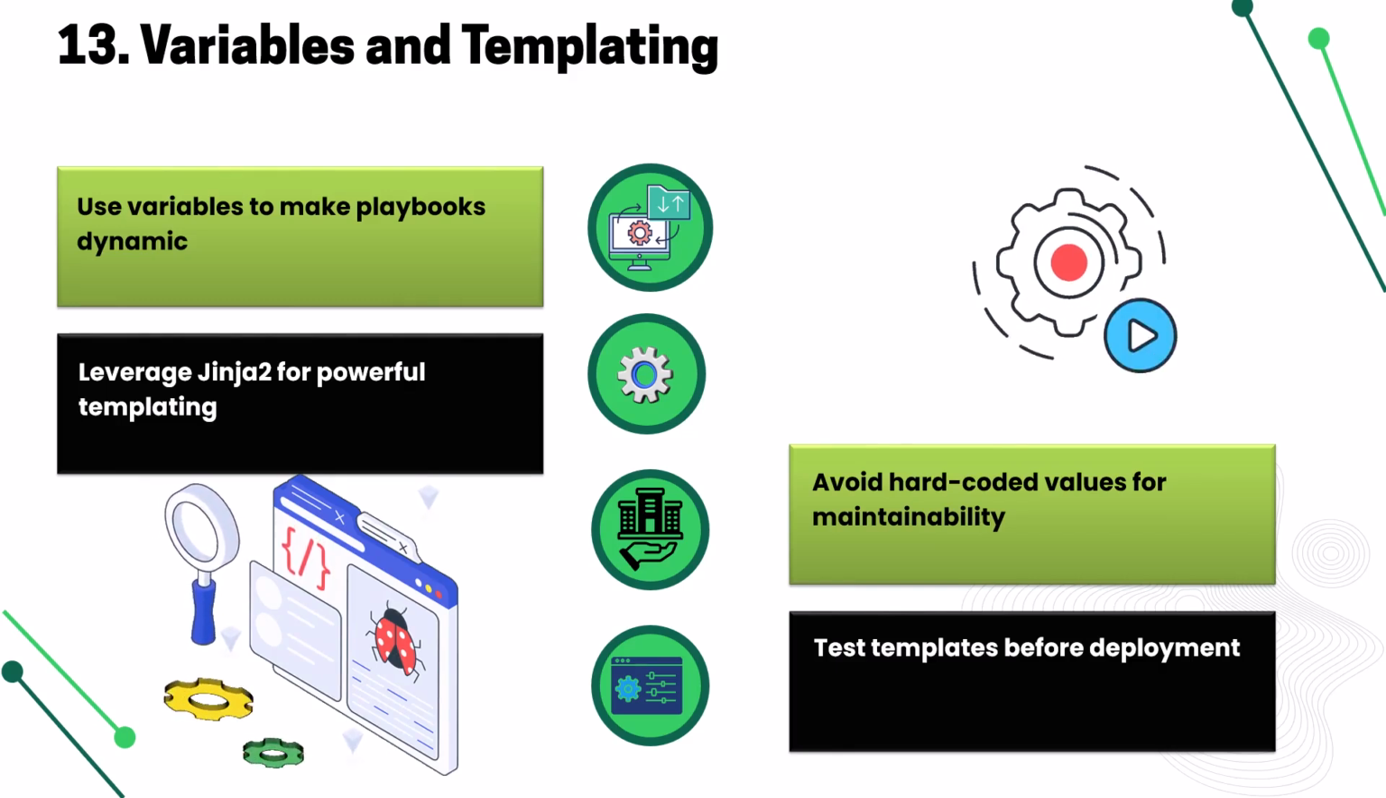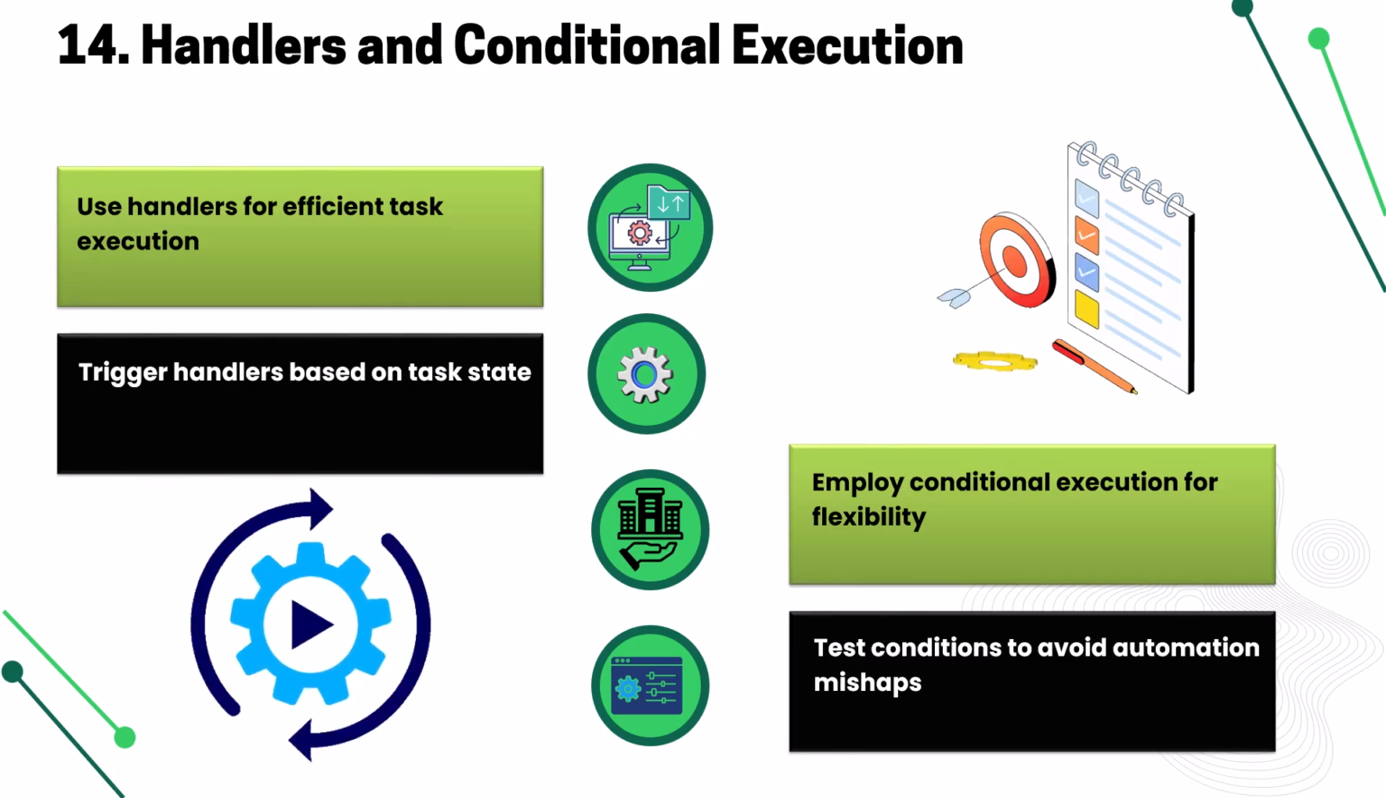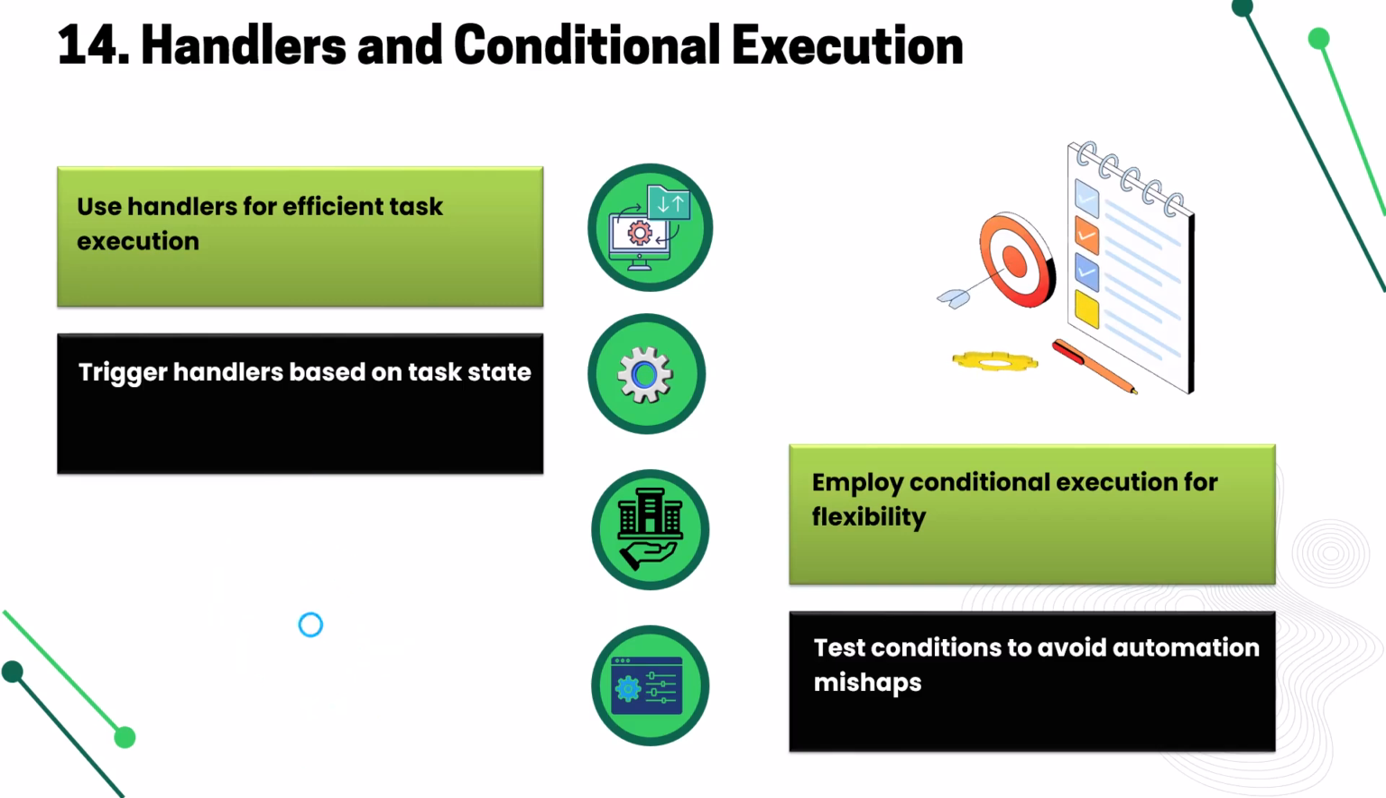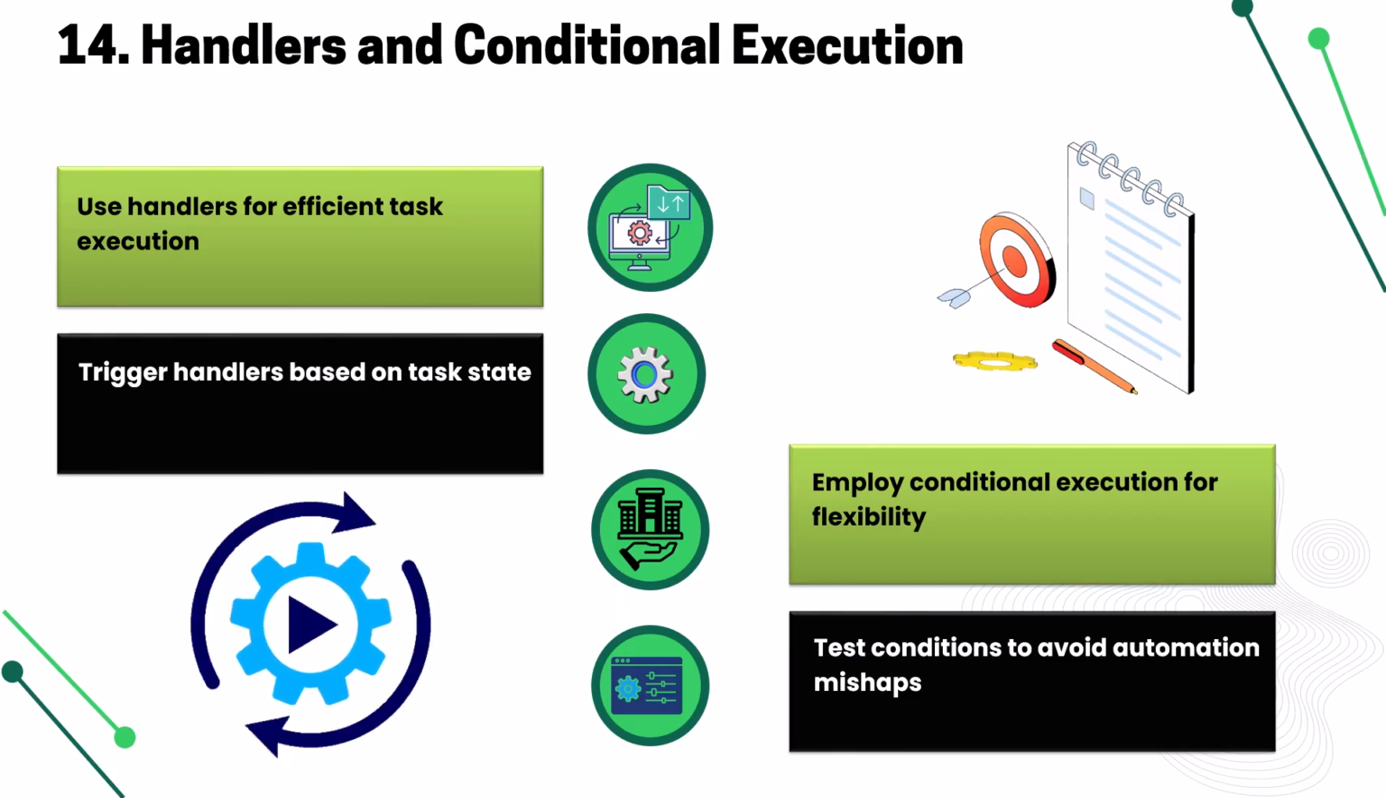Nobody likes automation surprises. Handlers are like your personal assistants. They execute tasks when needed, not all the time. Trigger them smartly based on task state. Conditional execution gives flexibility, because not every task should be run all the time. And test conditions. You don't want an automation surprise party.